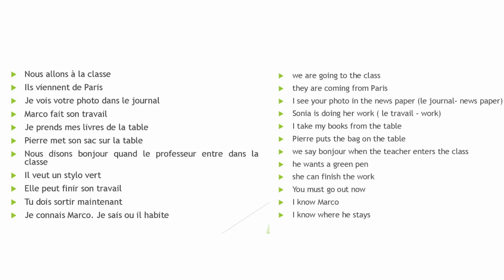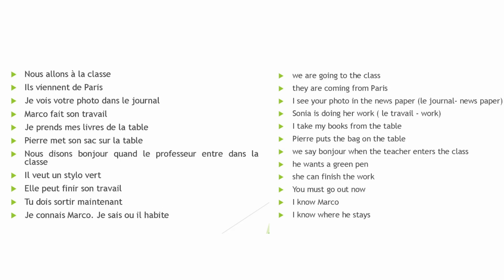I will give an example. Suppose you say, I know Marco. I know where he stays. Well, I know Marco will be je connais Marco. The sense I know, in the sense I am familiar with Marco, I am acquainted with Marco. I know where he lives, where he is staying. Je sais où il habite. So where he is staying, that is an information, knowledge. That will be savoir. And I know Marco, that is an acquaintance, familiarity. That will be je connais Marco.